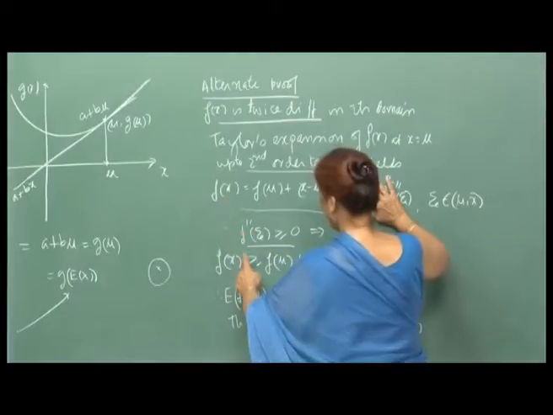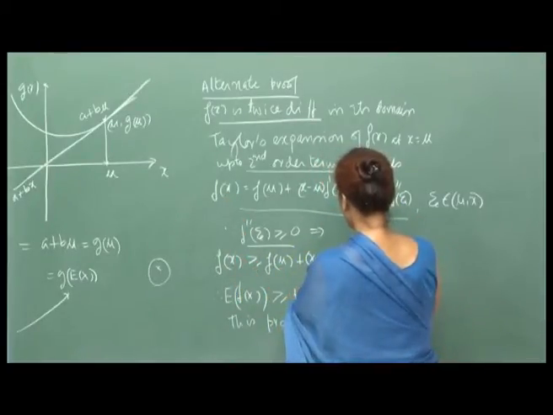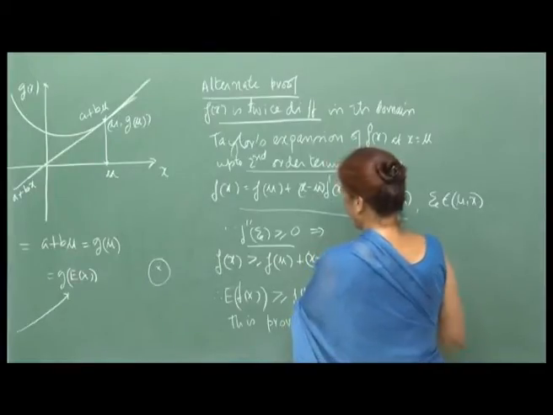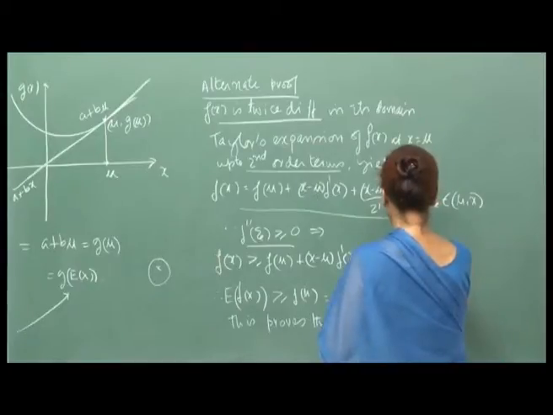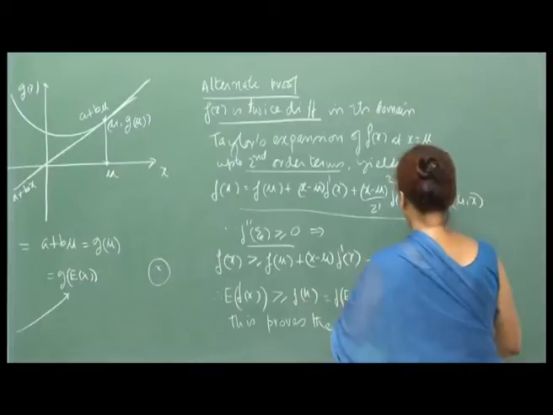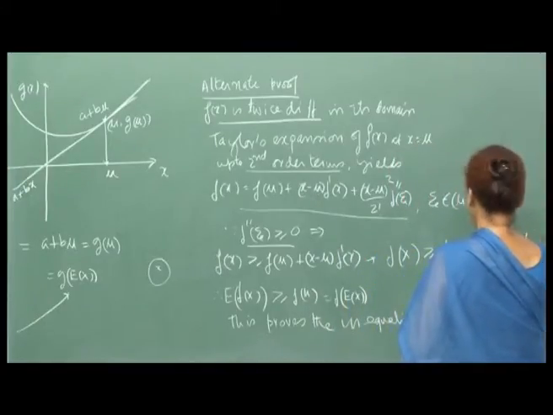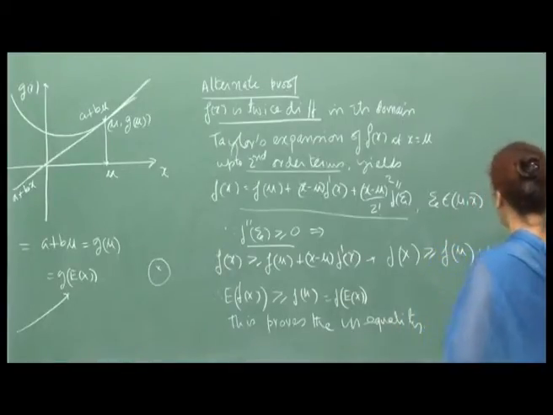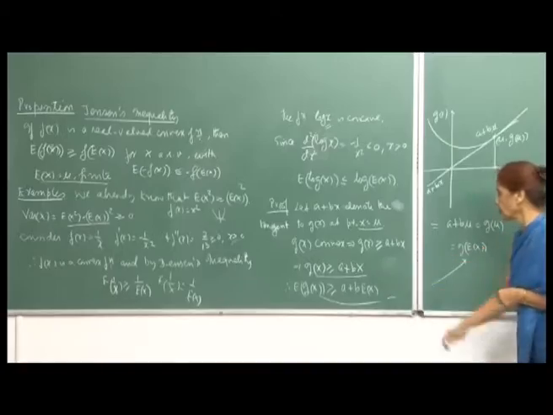Therefore, I can say that f(x) is greater than or equal to f(mu) plus (x minus mu) into f prime(x). I should have written this step as f(x) greater than or equal to f(mu) plus (x minus mu) f prime(x), just as we did in this first proof.